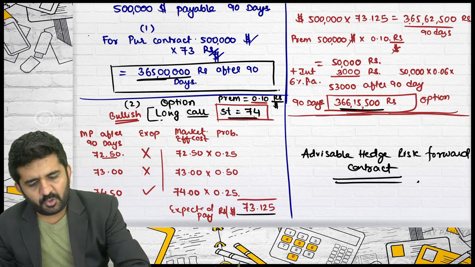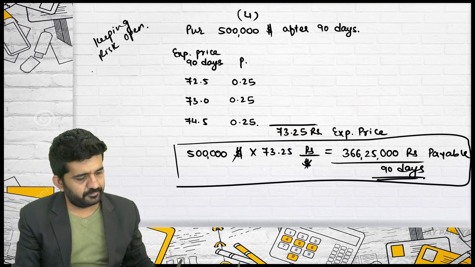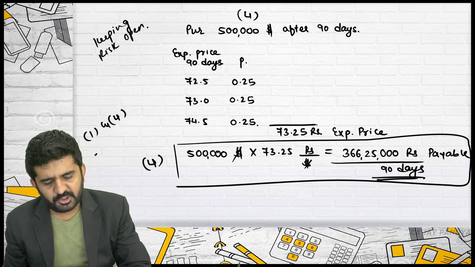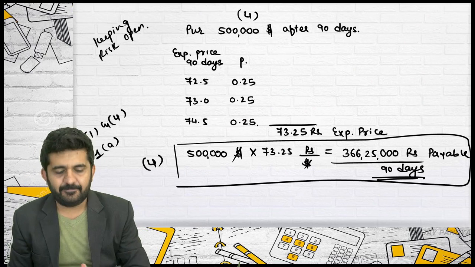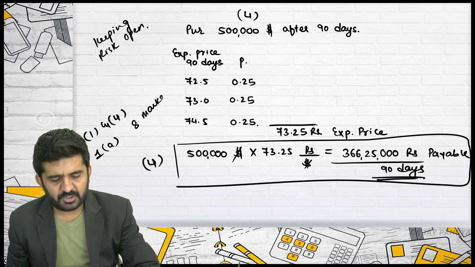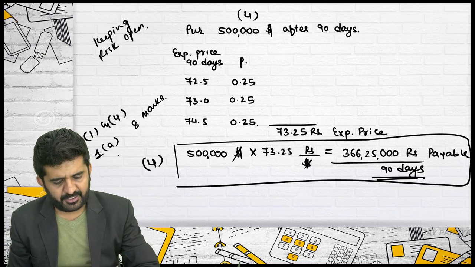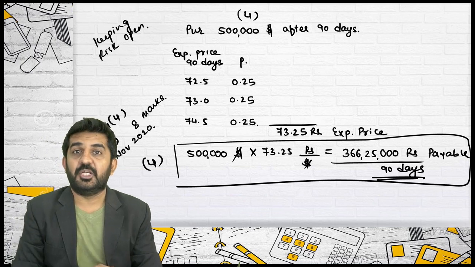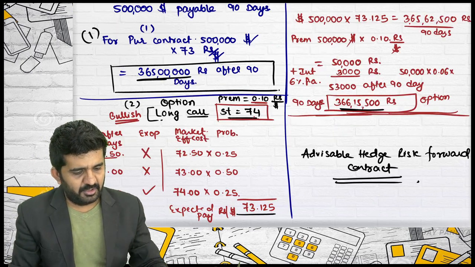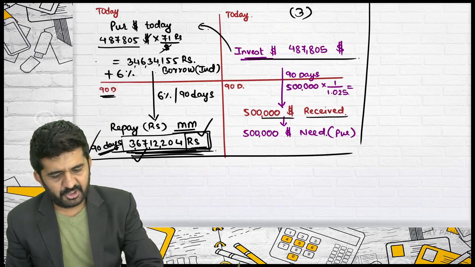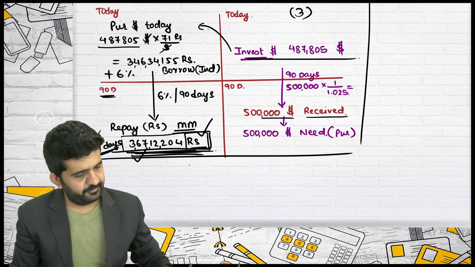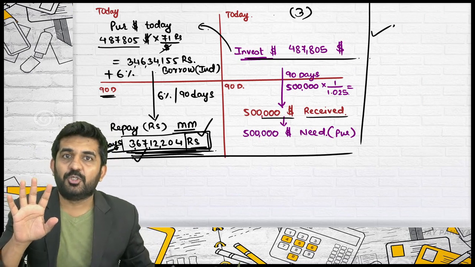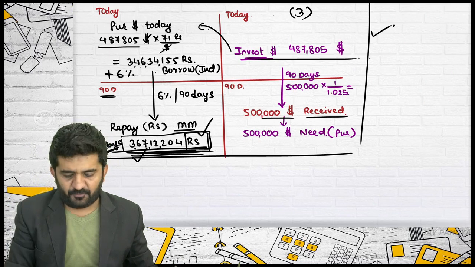Believe me, if you compare this 1 and this 4, this is question number 1A of 8 marks. Probably it was of 8 marks or 6 marks, in your November 2020 CA Final SFM examination. Not the second and third options; both were not asked. Only it was asked whether it is advisable to take a forward or not.